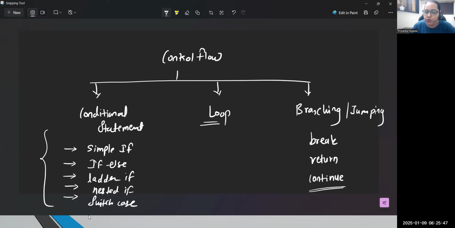In automation also, whenever you want to validate a certain condition for your application, you can write these conditional statements. In loops, we'll be learning four types of loop in Java. Very common is the for loop, right? We'll be talking about the while loop. Then we'll be talking about the do while loop, which is very rare in automation, but still it is important to know what a do while loop is.